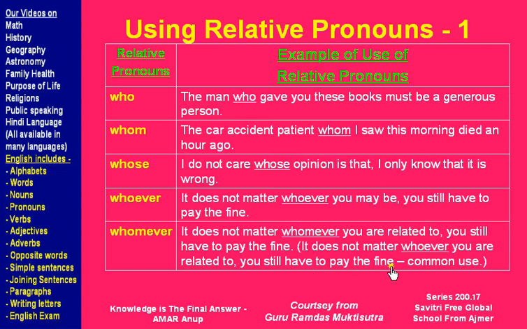This is the common use, even though grammatically the other one is more correct, because we are using an object pronoun, that whoever or whomever you are related with, it does not matter, but we usually don't use whomever very often. Most of the time we replace it by whoever, and both are correct, especially in spoken English.